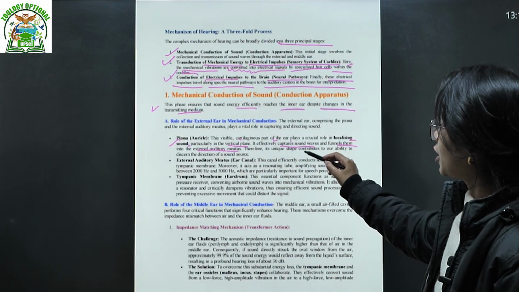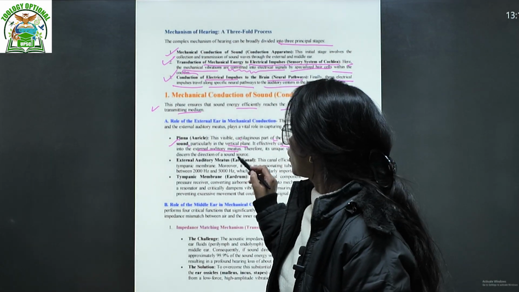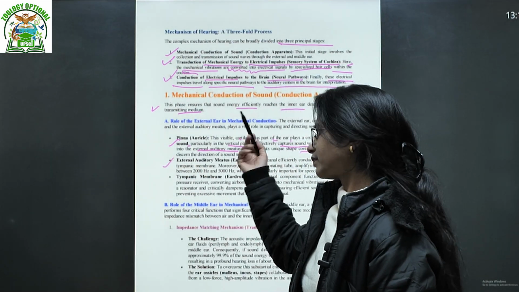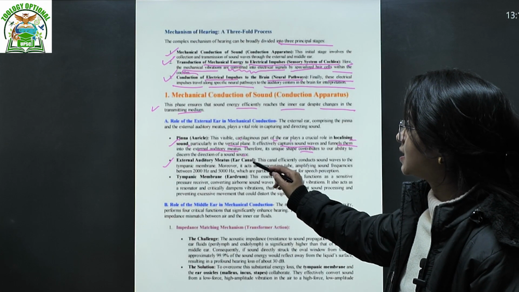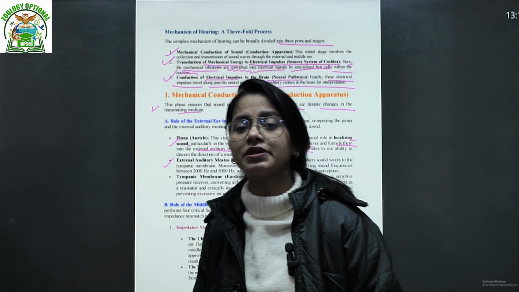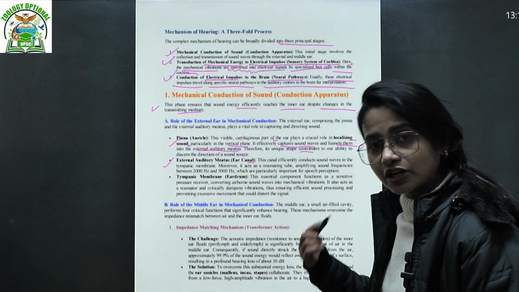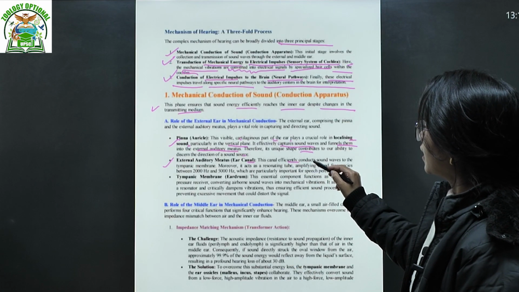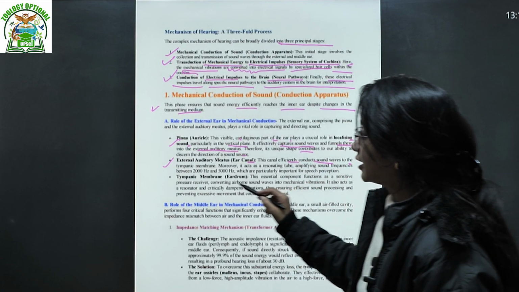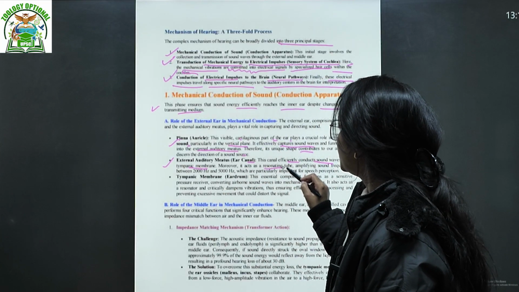Therefore, its unique shape contributes to our ability to discern the direction of the sound source. Okay, pinna is done. Then we talk about the external auditory meatus, that is called the ear canal. It is the pathway where the sound actually travels. The canal efficiently conducts sound waves to the tympanic membrane. Moreover, it acts as a resonating tube.